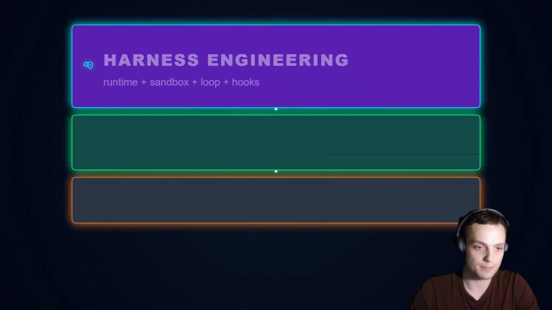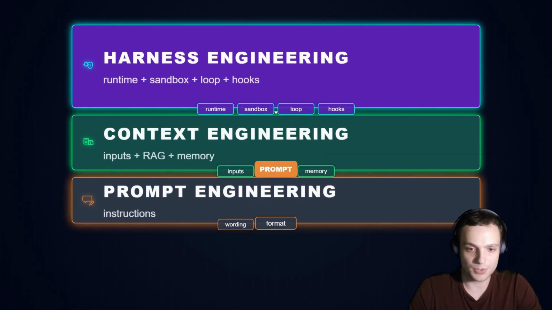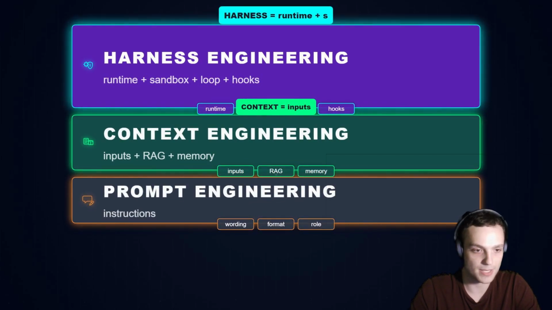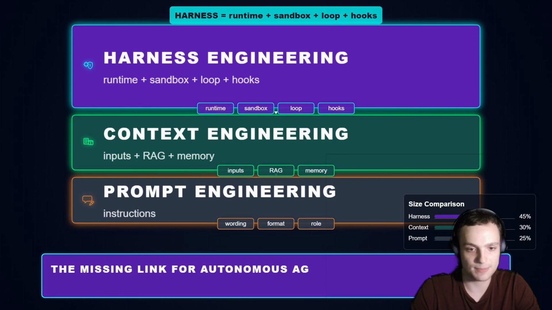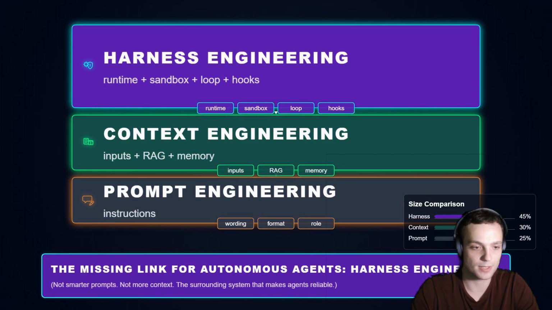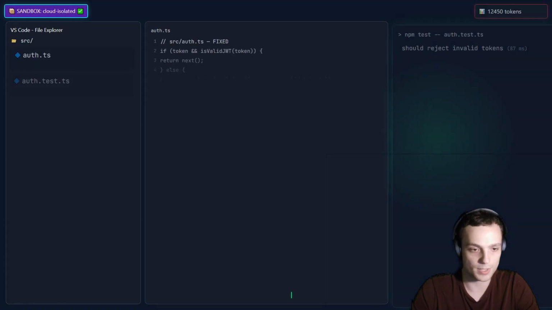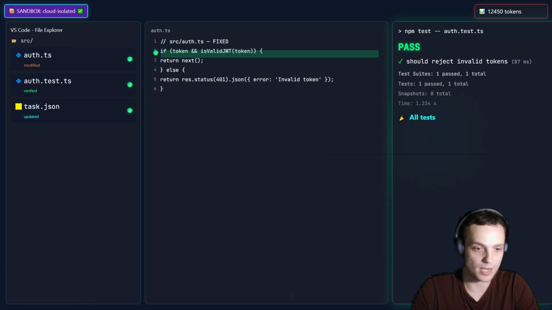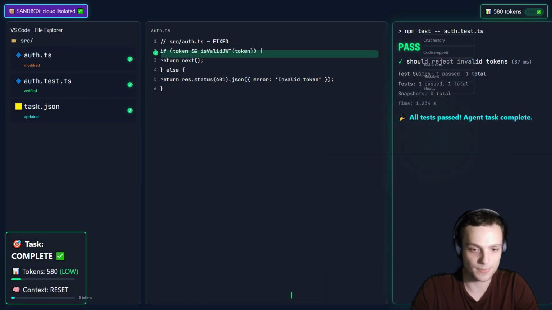So the difference is simple. Prompt engineering tells the model what to do. Context engineering gives it the right information. Harness engineering builds the machine that keeps it running, checking, retrying, and recovering until the work is actually verified. And that's the missing link for autonomous agents. Not smarter prompts, not more context, a real harness that keeps the agent inside the loop until the job is done correctly.